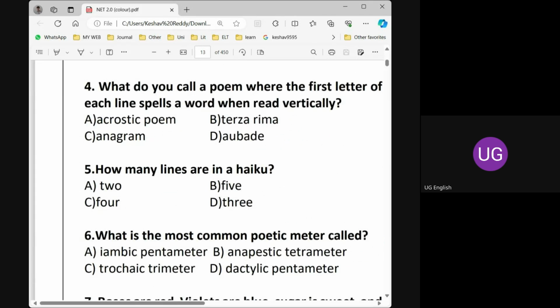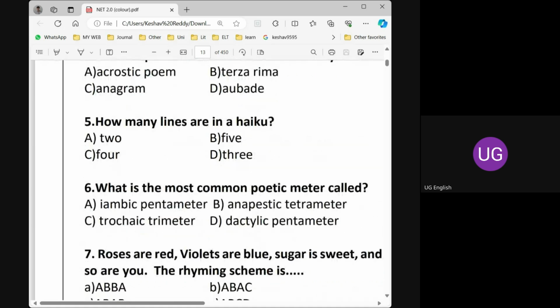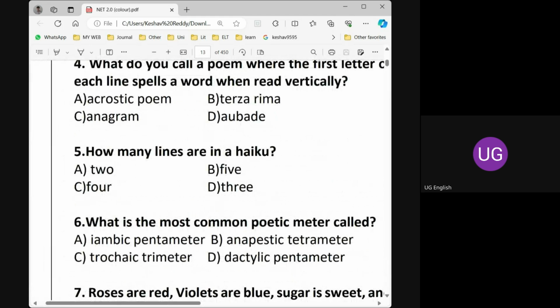Right. So how many lines are there in a haiku? We all know haiku is a three-line poem. How many syllables are there in haiku? 17 syllables. Very simple. 5 plus 7 plus 5. The first line is 5 syllables. The last line is 5 syllables. But the middle line has 7 syllables. I discussed this in the class a number of times.